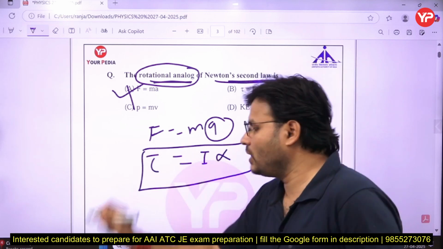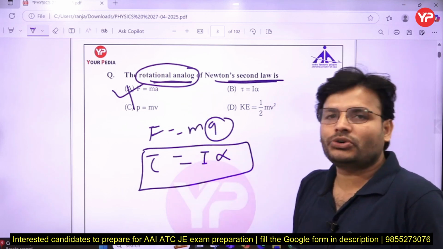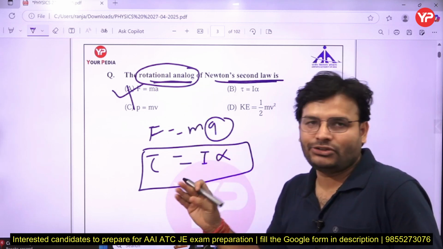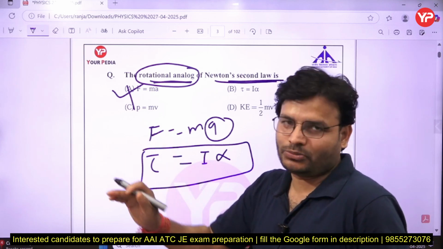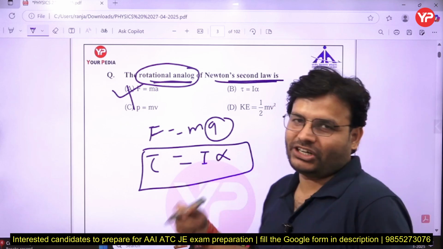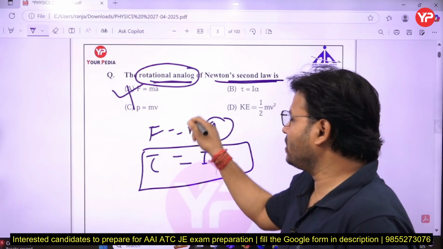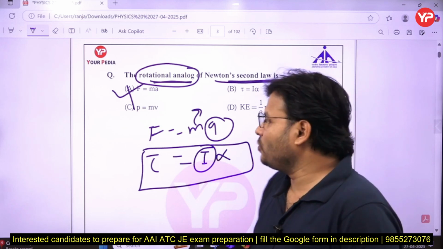So tau is equal to I alpha. This is Newton's second law analogy in rotational motion. Force is required to get acceleration in linear motion; torque is required to get angular acceleration, and the work of mass is performed by the moment of inertia. Try to remember.